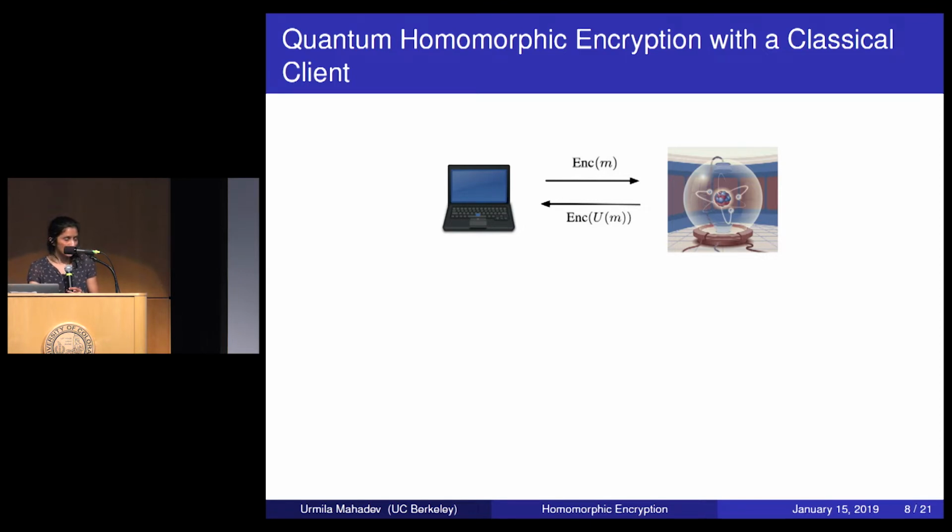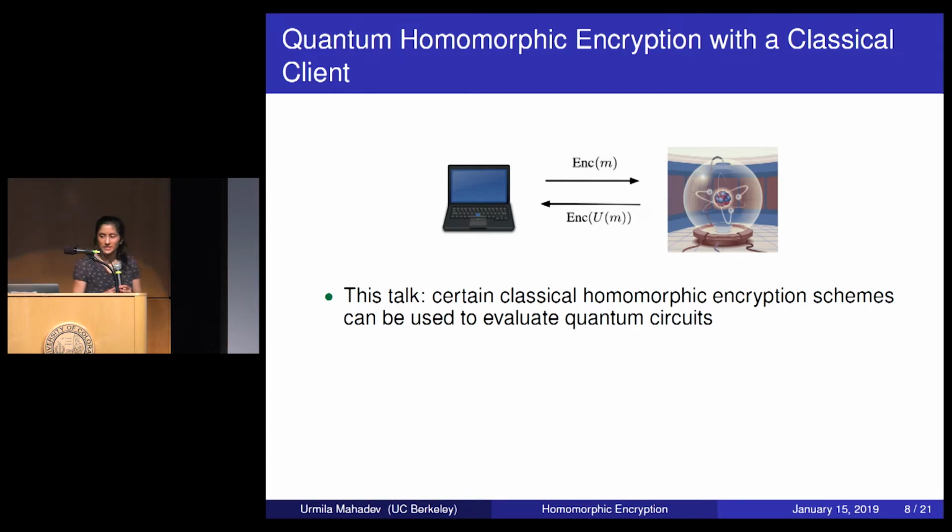a quantum server. And in this talk, what I'll show is that certain classical homomorphic encryption schemes can be used to evaluate quantum circuits. So I'll show that the client can just use a classical homomorphic encryption scheme if it satisfies certain properties, and he can encrypt his data, send it over to the server. The server can apply a quantum circuit on top of this data and send back the result. And now, if you remember, I said earlier that there were obstacles to this, and that had to do with interference and multiple encryptions. And I'm going to get around these obstacles by showing that if the scheme satisfies certain properties, these obstacles are not an issue.